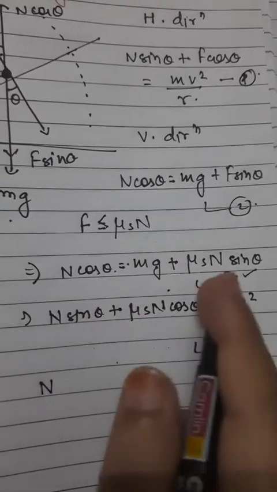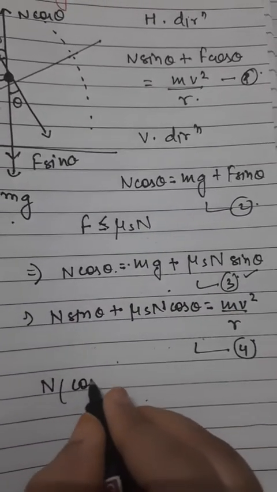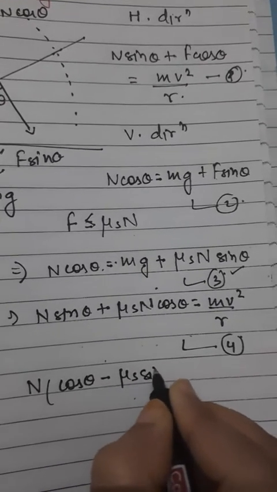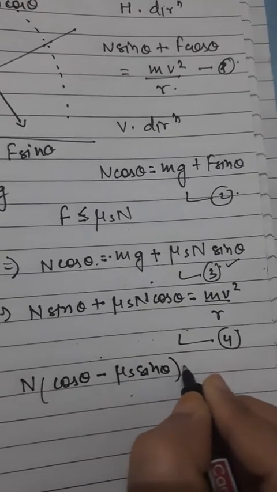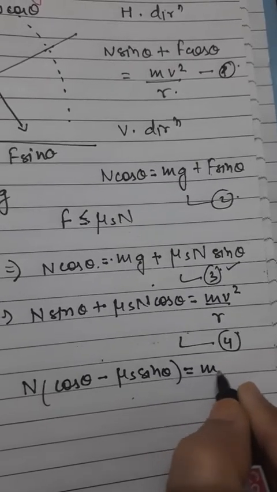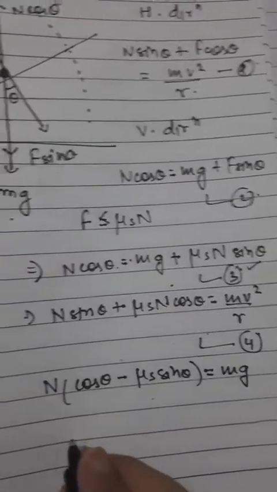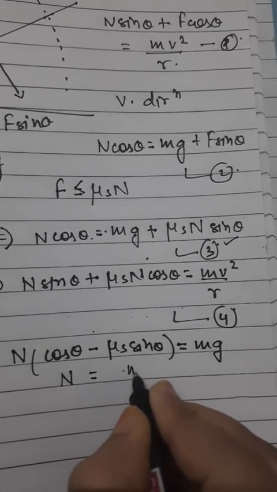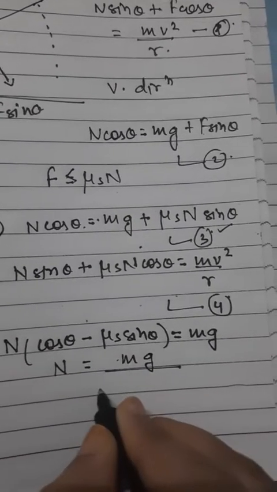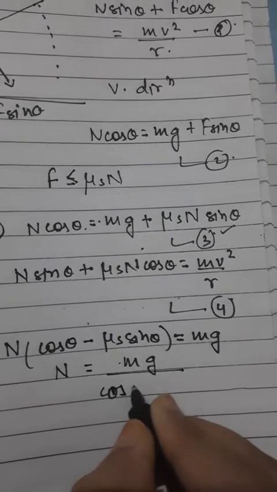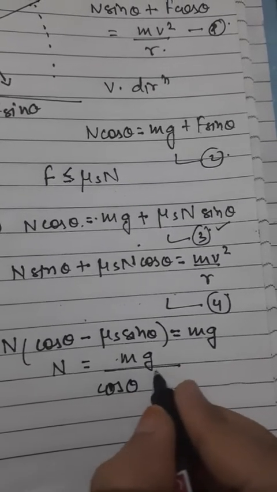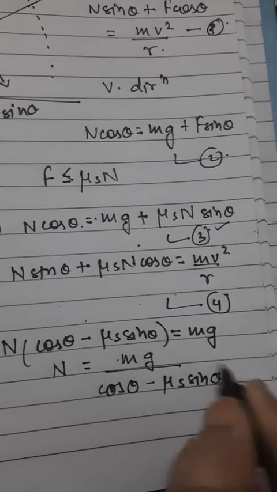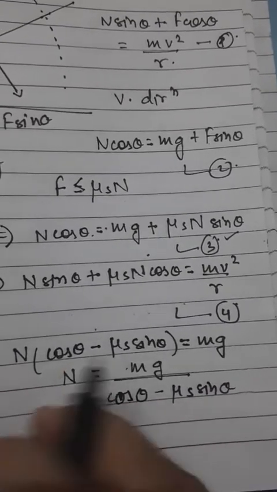So from equation number 3 I can write, if I take n common, n cos theta minus mu s sin theta is equal to mg. If I keep n on one side and bring all the quantities to the right hand side, it becomes n is equal to mg upon cos theta minus mu s sin theta. So this is the value of n which I am getting from equation number 3.